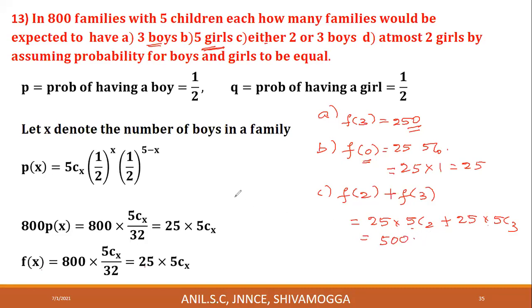Last case, D. At most 2 girls. Number of girls will be 2 maximum. Not more than 2 girls. The families may have 0 number of girls, 1 girl, 2 girls. If the family has 0 number of girls, means F of 5, all the children are boys. 1 girl means 4 children are boys.